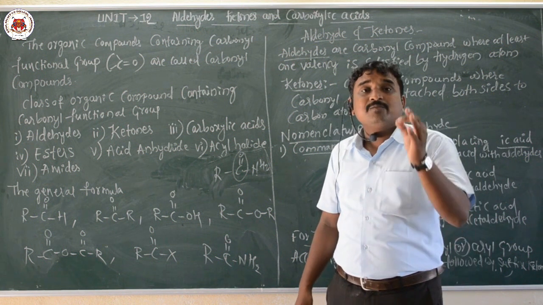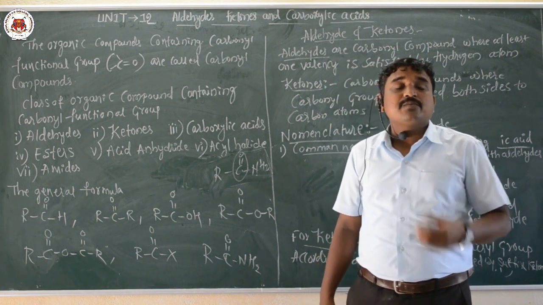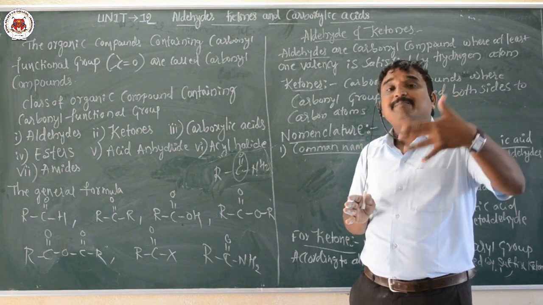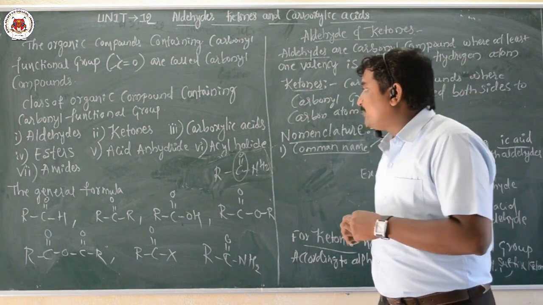So then the general formula becomes RCOOR. So this is the general formula for the ester. Simply, the hydrogen atom of the carboxylic acid is replaced by the R group. R may be an alkyl or aryl group.